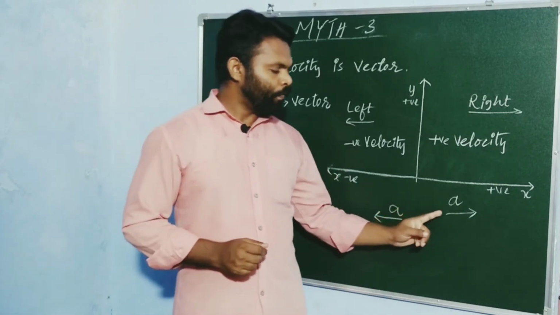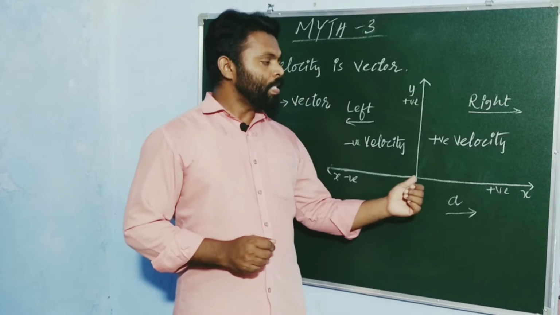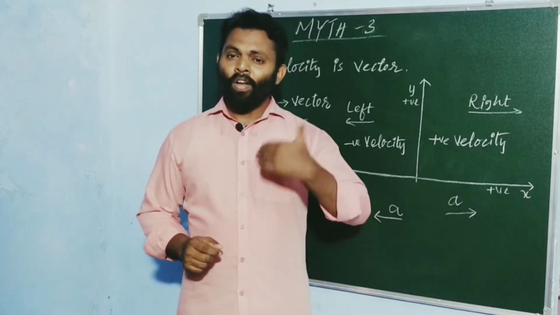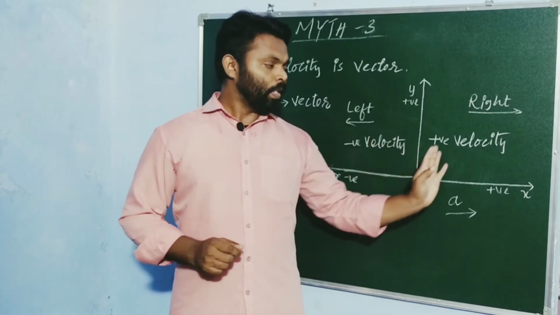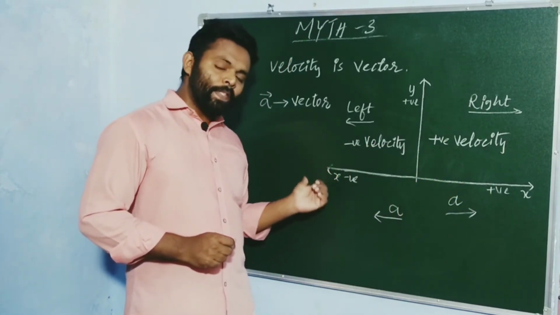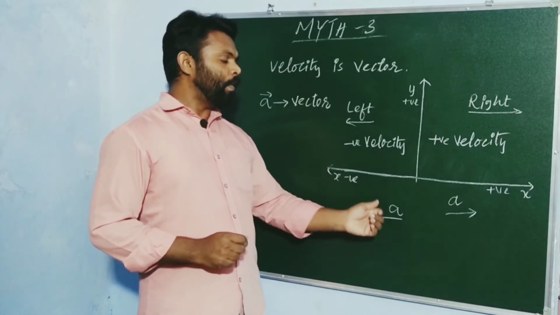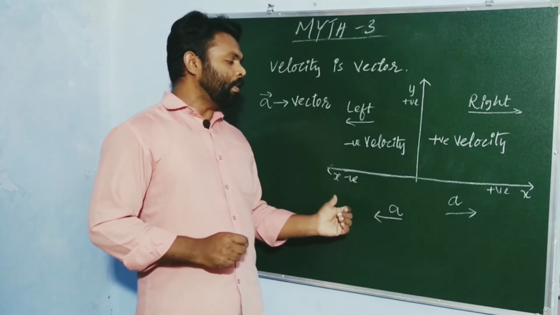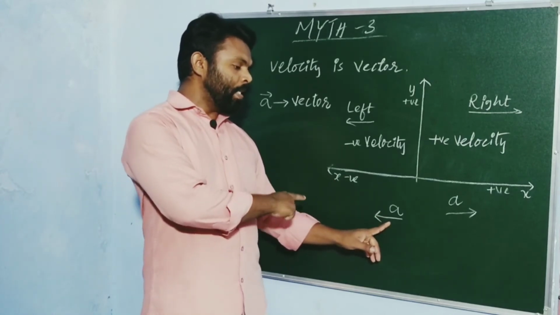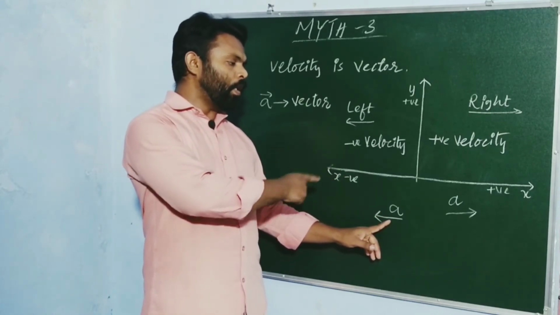If the direction of acceleration is towards the right side, that means the change in velocity is taking place to the right. If the direction of acceleration is towards the left side, that means the change in velocity is taking place in the left side. Here acceleration never represents the direction of motion of the object.